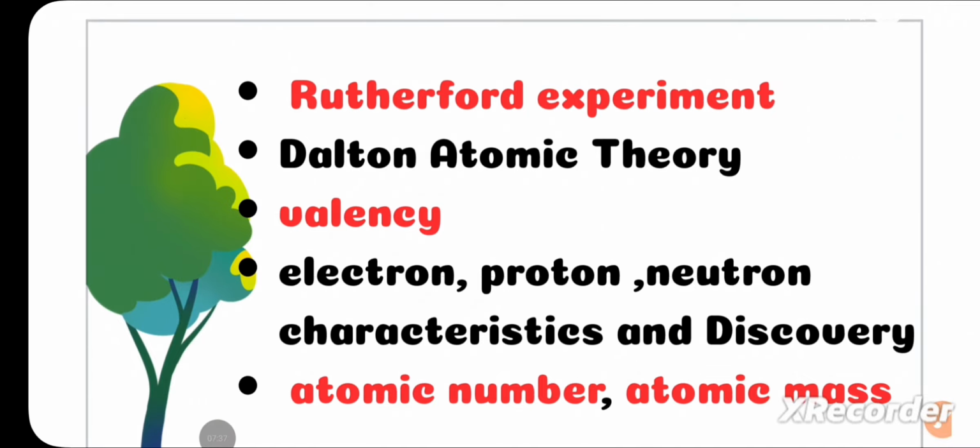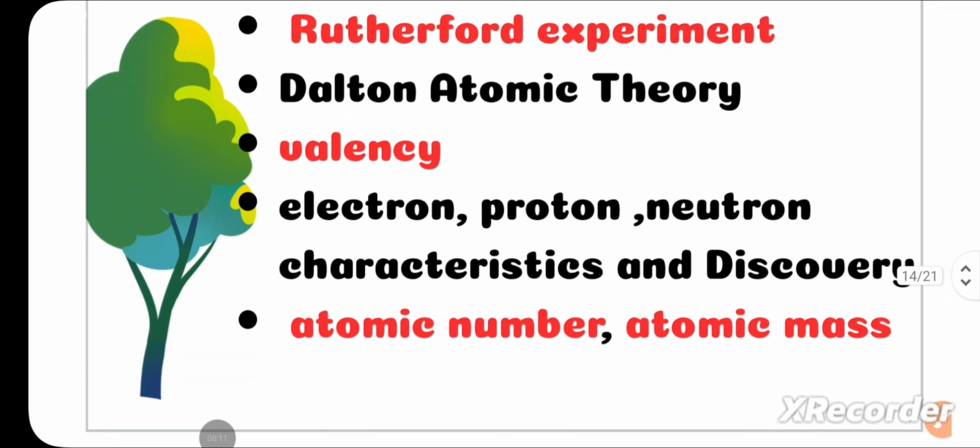So you have to remember the experiment was on which atom, proton, neutron, electron, or what. You have to remember its drawbacks. And questions from valency are asked. For example, you have to remember almost all elements from 1 to 20, atomic number, and you will be given valency, and you will be asked to identify the element, or you will be given the element and you will be asked to identify its valency. And questions from atomic number and atomic masses are also asked.